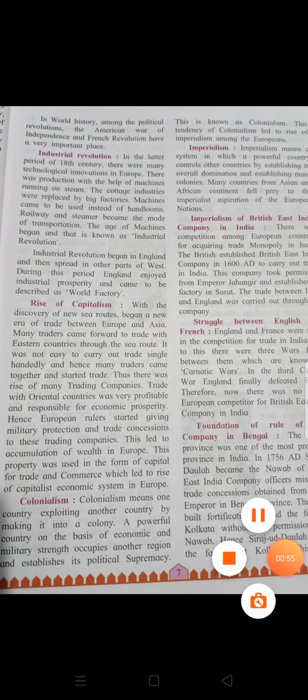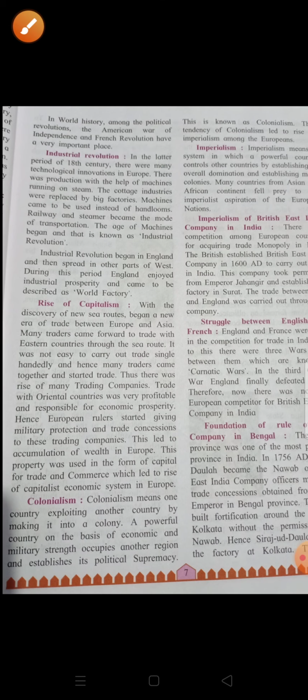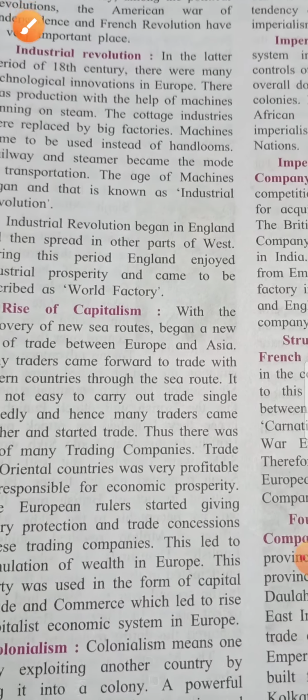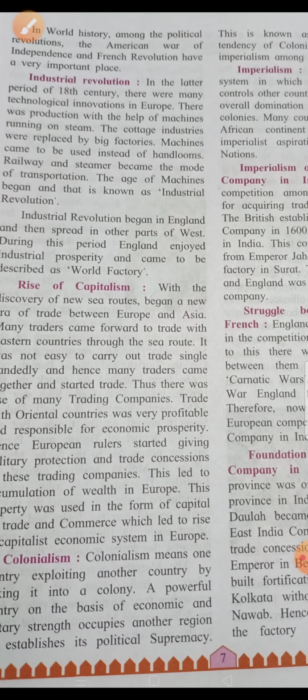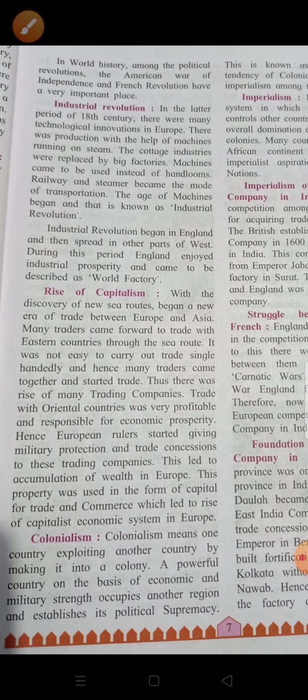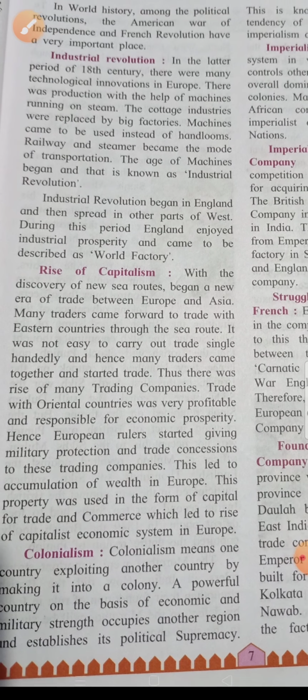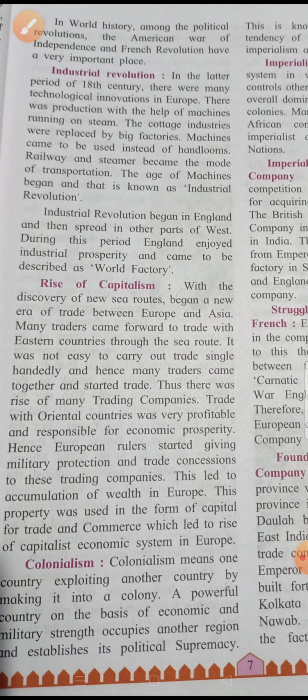We had learned this industrial revolution, and I had already explained you about the industrial revolution. Children, what is industrial revolution? Come on, tell me. Industrial revolution is the period of 18th century, right? At that time many technological innovations in Europe had emerged, right?